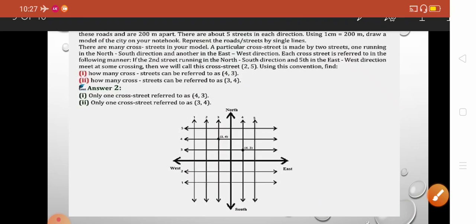This is all about the introduction of Cartesian coordinates or coordinate geometry. In our next videos we will study further about this coordinate system. Till then, complete your work and upload it to Google Classroom as soon as possible, and if there is any doubt you can ask me in the comment box.